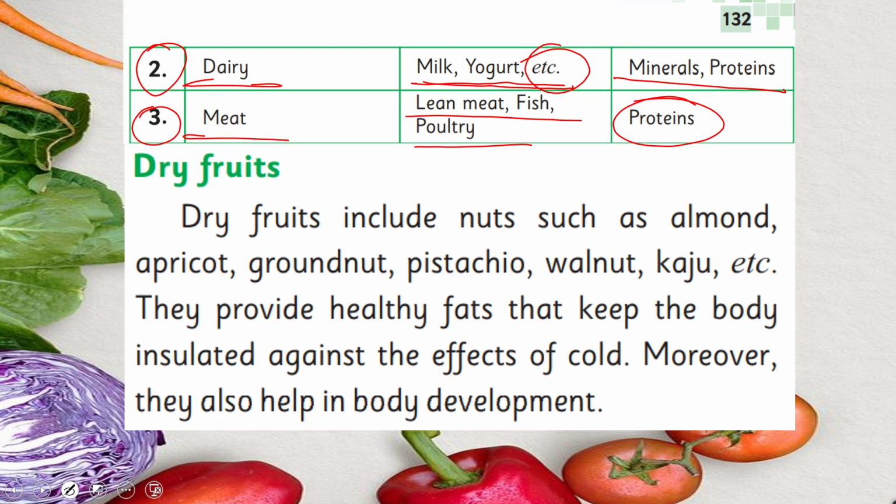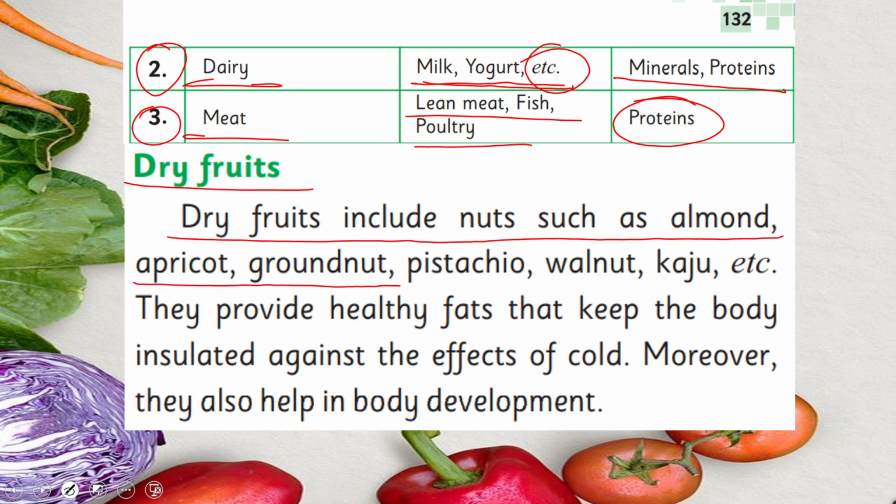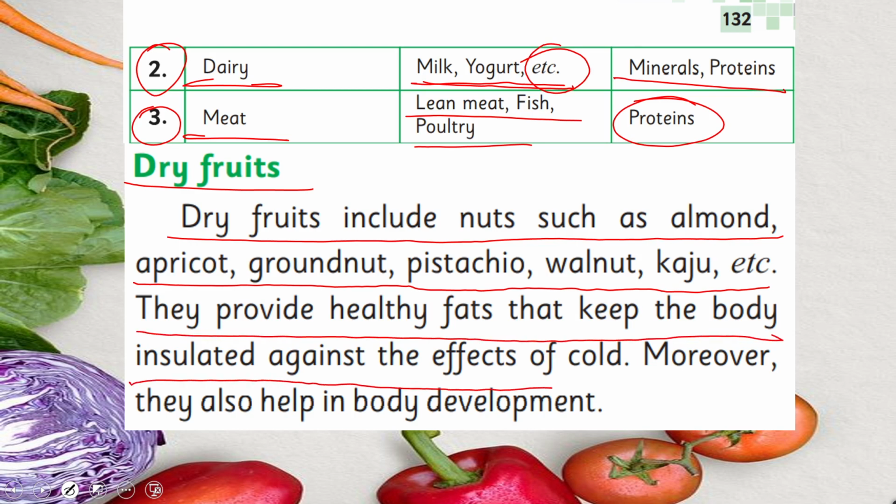So let's start reading about the dry fruits. Dry fruits include nuts such as almonds, apricot, groundnut, pistachio, walnut, kaju. Kaju is also called cashew, etc. They provide healthy fats that keep the body insulated against the effects of cold. Moreover, they also help in body development.